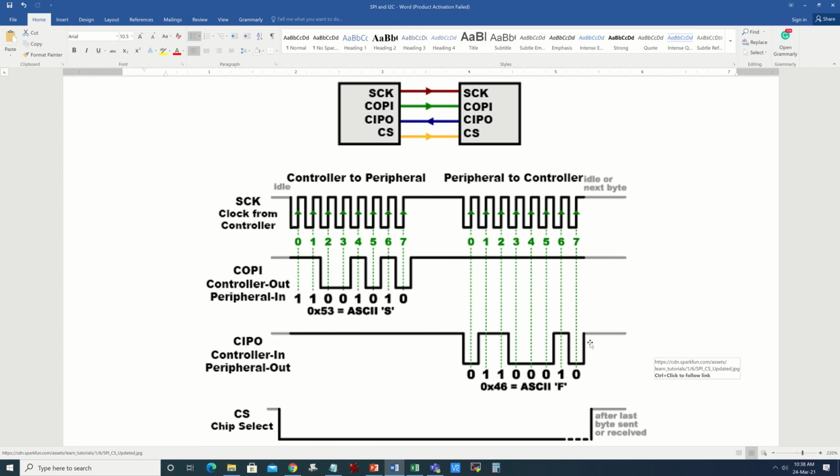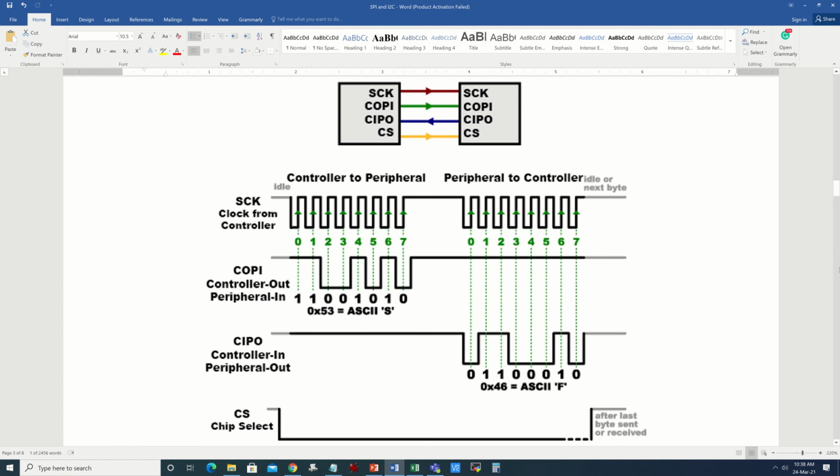Once the response is over, the microcontroller should turn off the chip select. That means after the last character is sent, you have to disable the chip select, which disables the peripheral. So the peripheral will no longer be able to receive the signal. If your chip select is 1 and you apply a clock signal, then the data will be lost. It will never be transmitted over the COPI or CIPO lines, or MOSI in place of COPI, or MISO in place of CIPO.